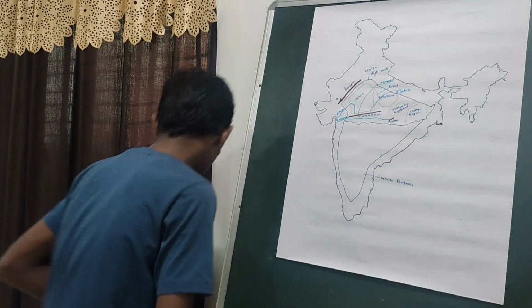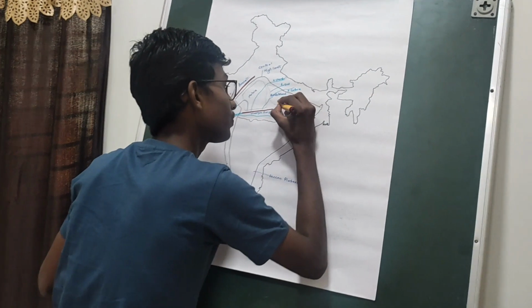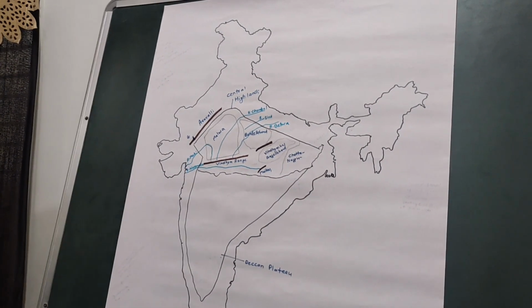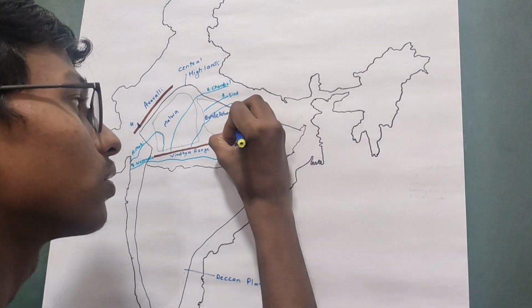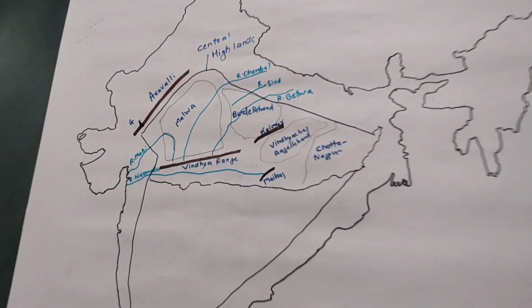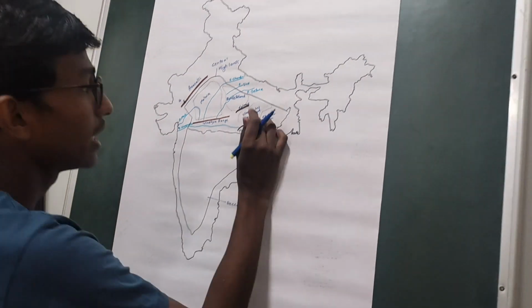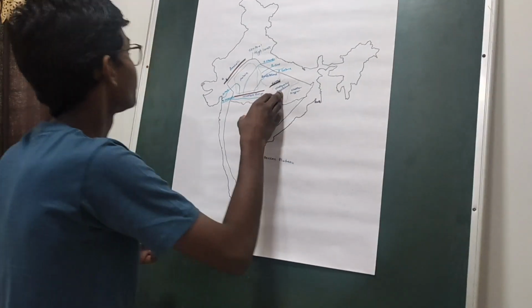Then to the south of the Bundelkhand Plateau, we have the Kaimur range. This is the Kaimur range. Then we have the Vindhyachal Baghelkhand Plateau.